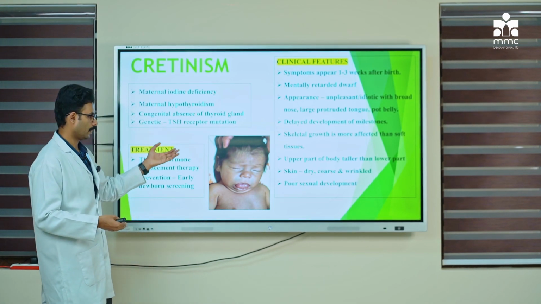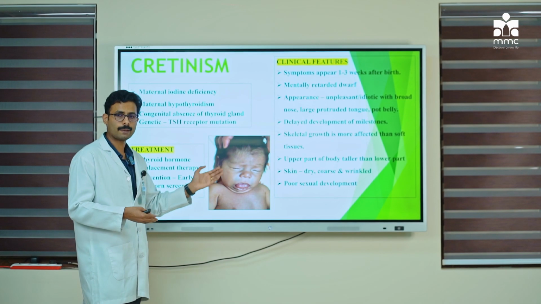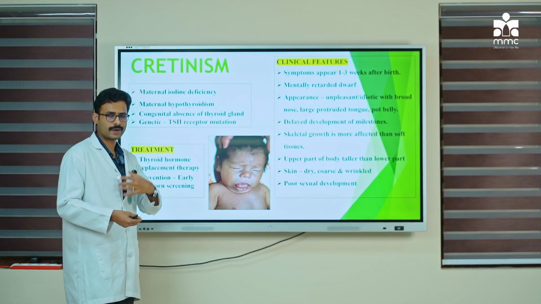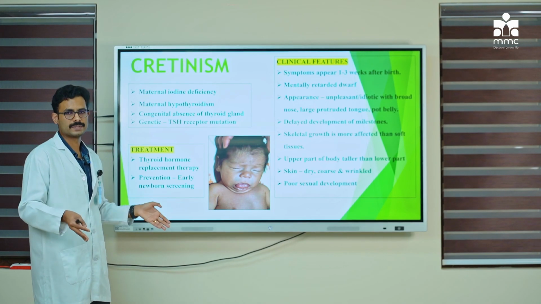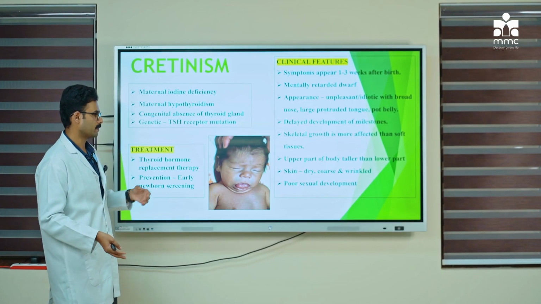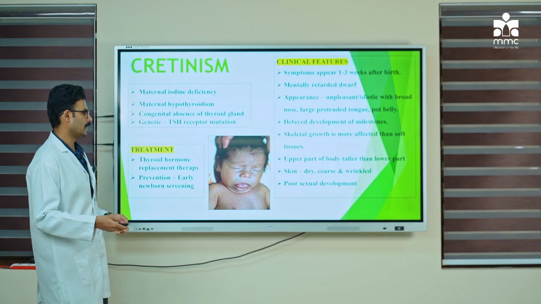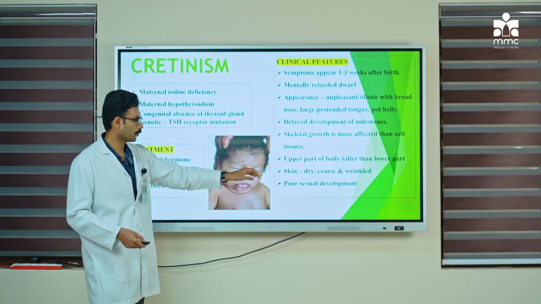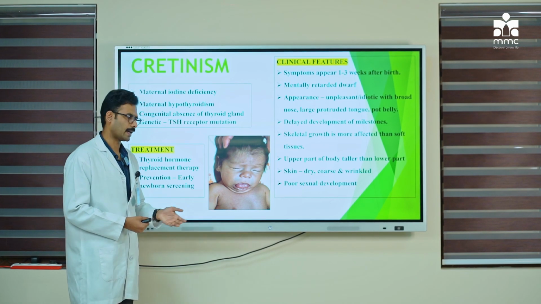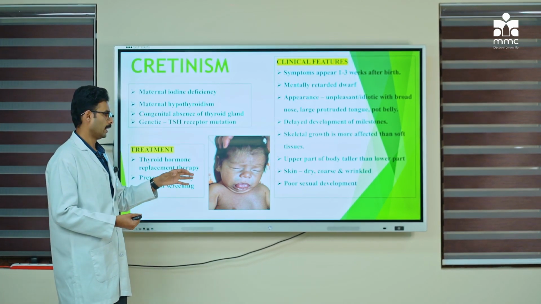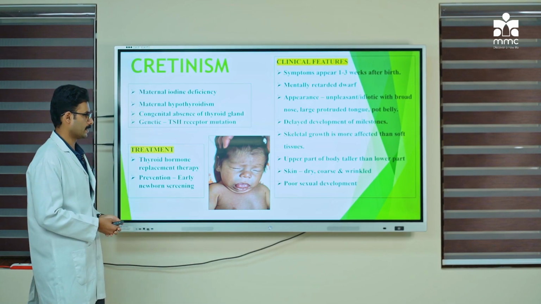The upper part of the body, that is the trunk, is taller compared to the limbs. The upper limbs and lower limbs are usually shorter when you compare with a normal child. The skin is usually dry, coarse and wrinkled, similar to the features seen in adults with hypothyroidism.